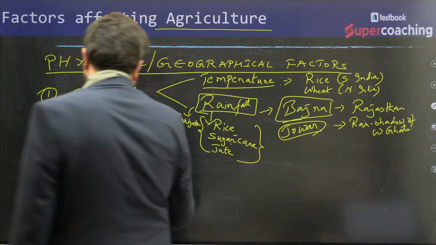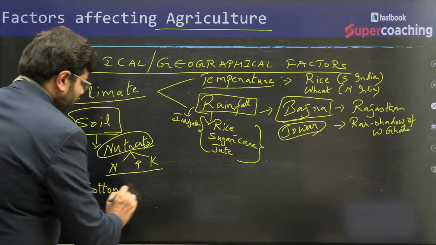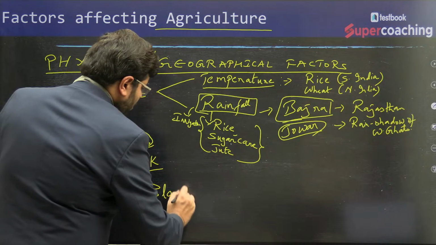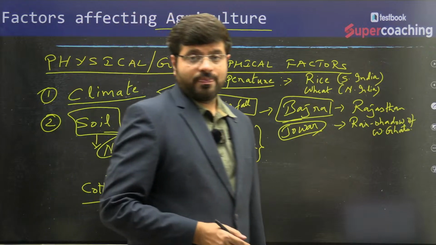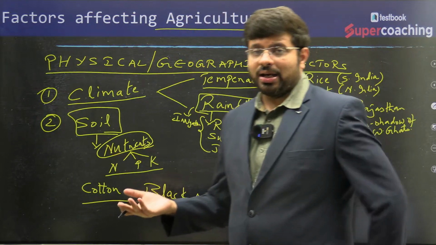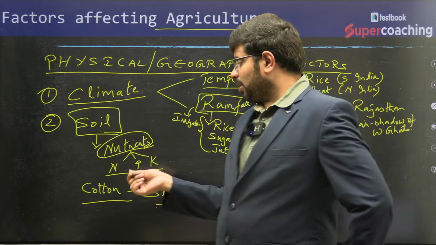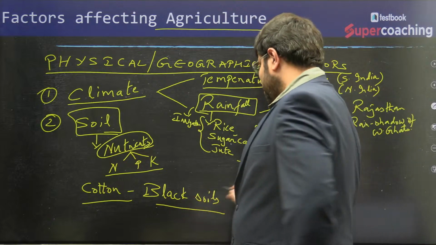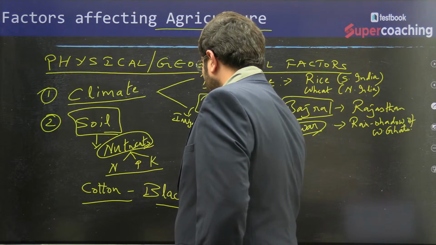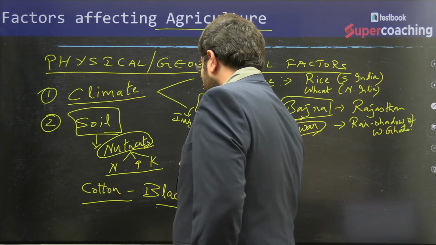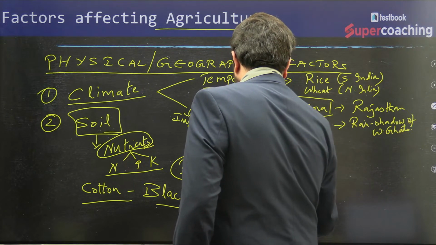So for example, when you talk about soils, you can say cotton, very much conducive in the black soils. In fact, the regur soils, black cotton soils is what we call the soils found in the Deccan lava plateau. You will see that cotton is very much grown there. Not just that, you will also see that in the red soils, jowar is grown.